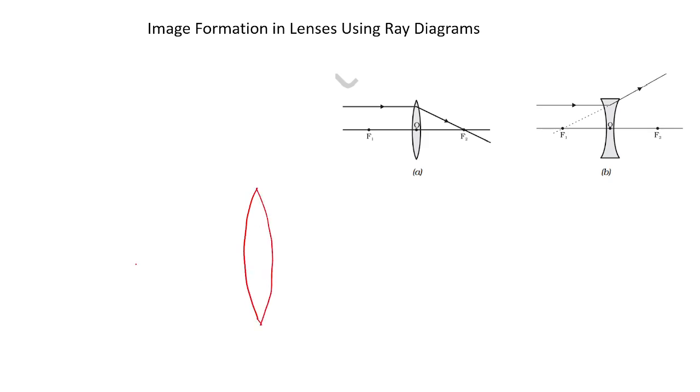The horizontal axis is said to be the principal axis. The middle center is denoted by O. The center portion of the lens is said to be the optic center, O. I will give you a separate note, don't worry.